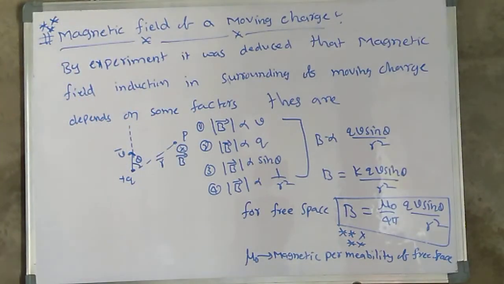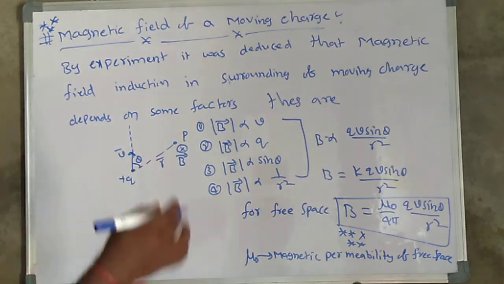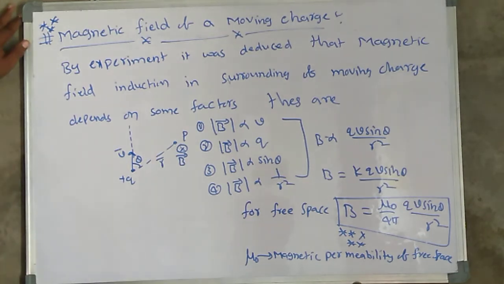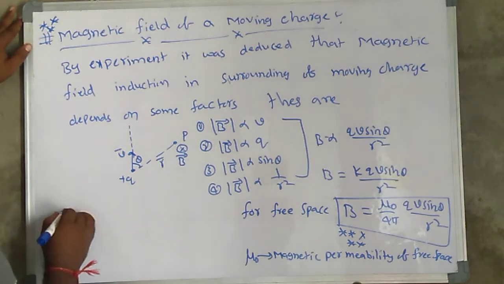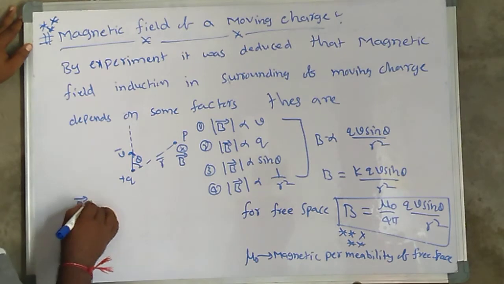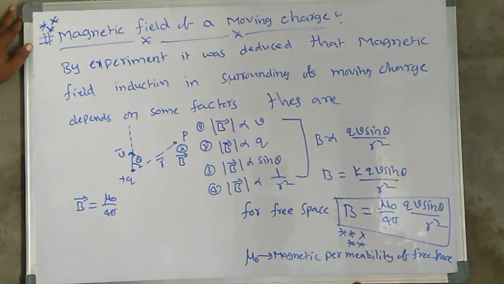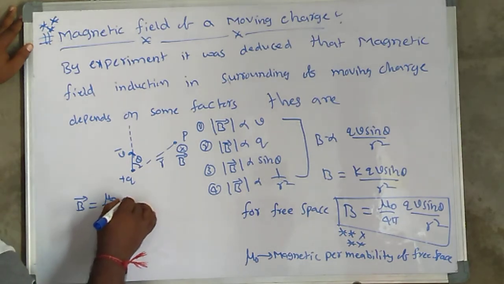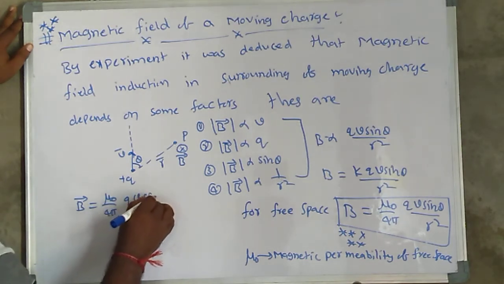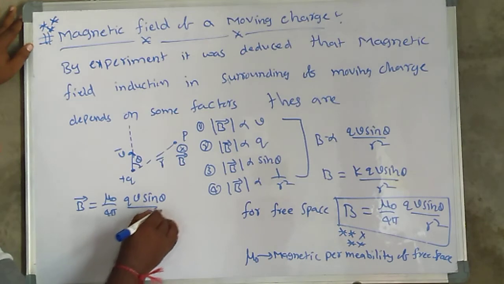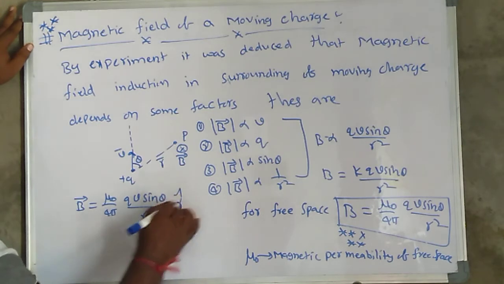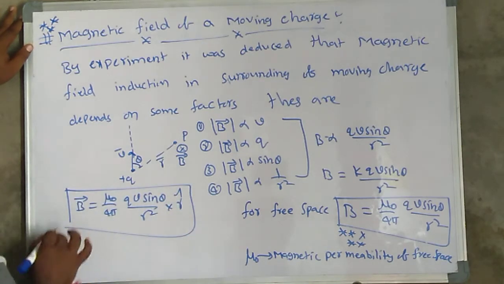This one I am going to write in vector form also. In vector form, B bar is equal to mu naught by 4 pi into Q into V into sin theta divided by R square into R cap. This is the vector form.